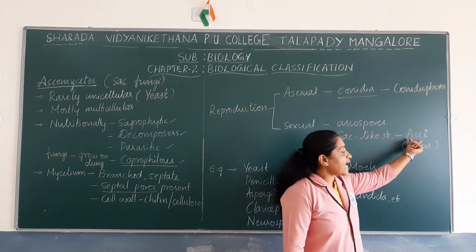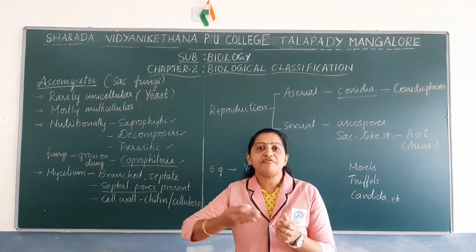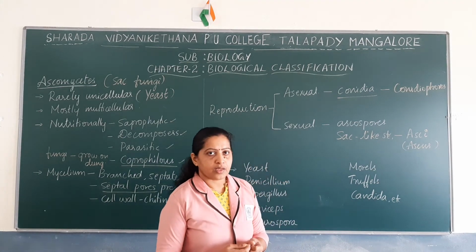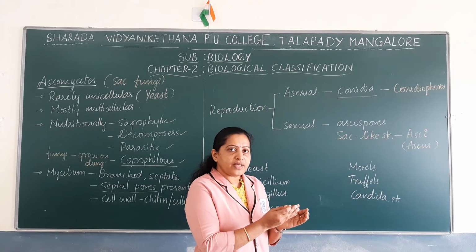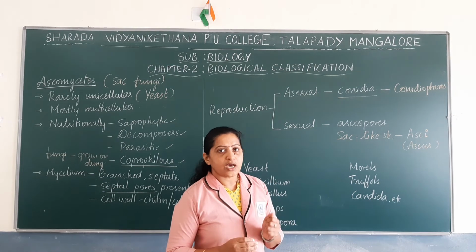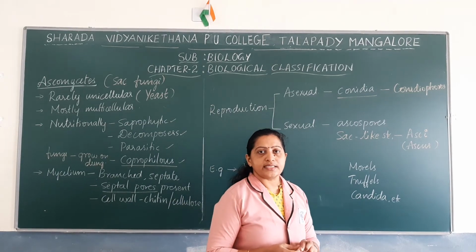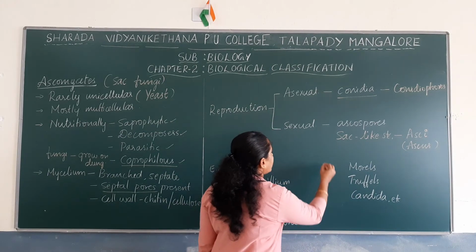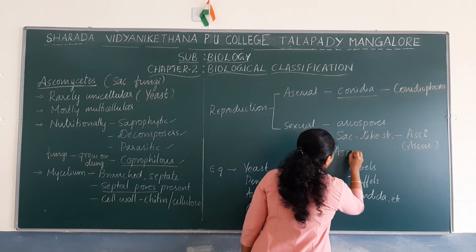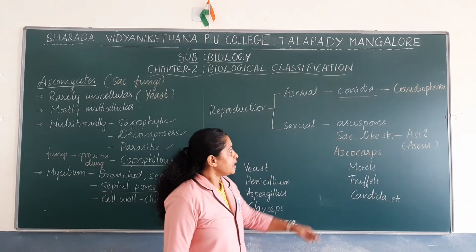Okay, and these asci are mainly arranged in different fruiting bodies. Many of the asci are arranged inside the fruiting bodies of ascomycetes. The fruiting bodies of ascomycetes are called ascocarps. Don't get confused with the terms.